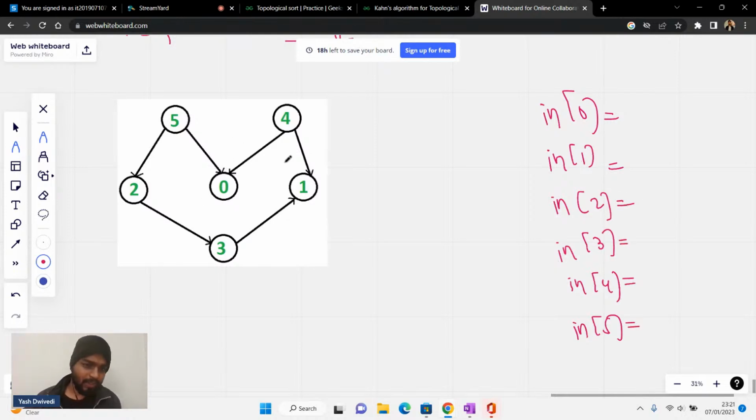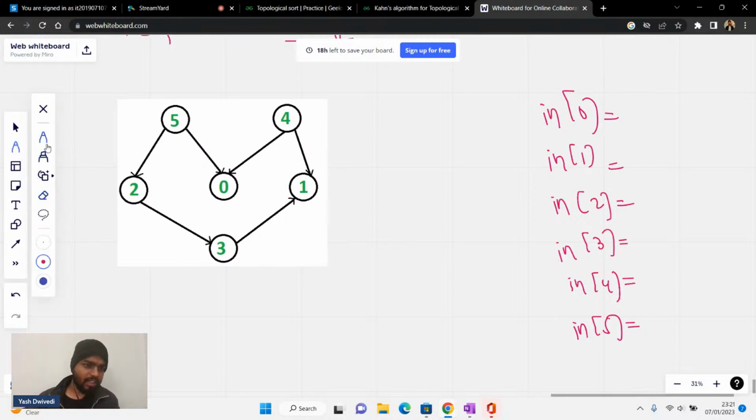Now for node 1, is there any edge going from 1 to anybody? Please write no in the chat. No, there is nobody in the adjacency list of 1, so 1 does not increase the in degree of anybody.